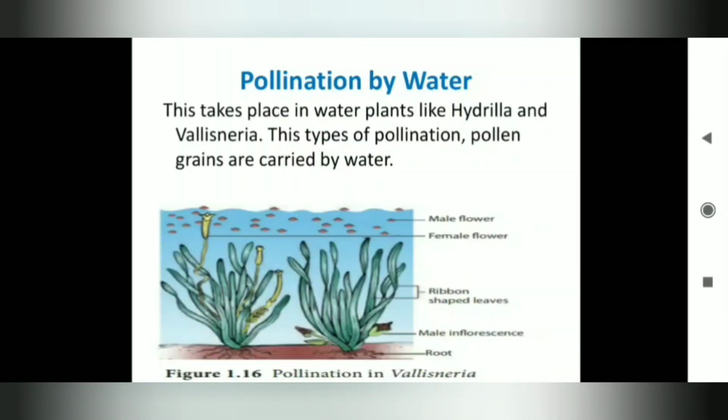Pollination done by water. Now this only takes place in water plants like Hydrilla or Vallisneria. In this type of pollination, pollen grains are carried by water. You can clearly see in the picture here, the pollen grains are carried by water.